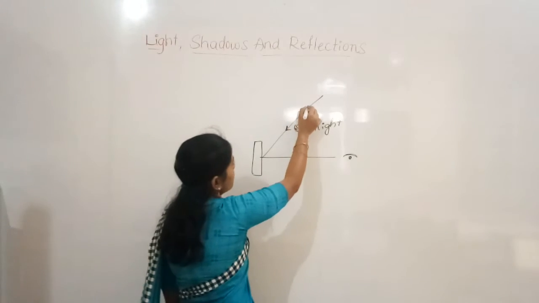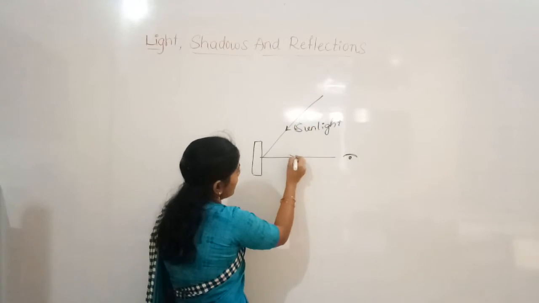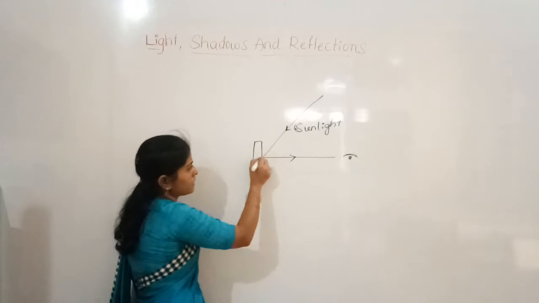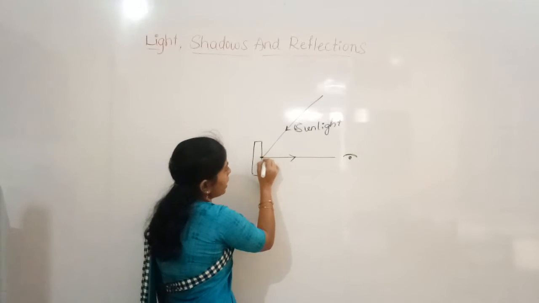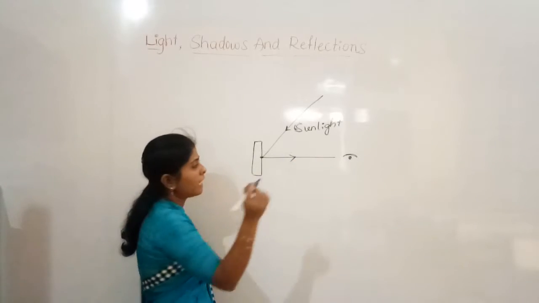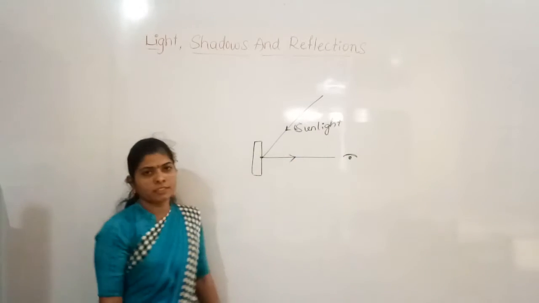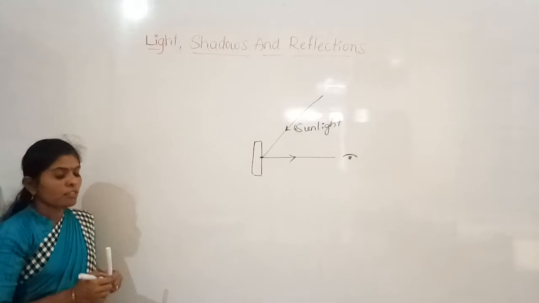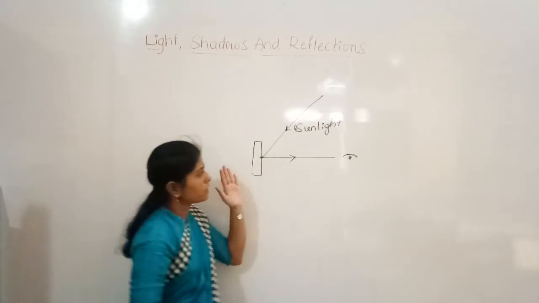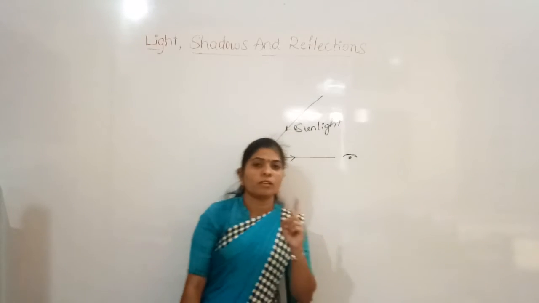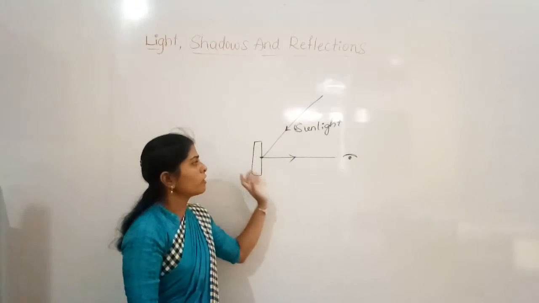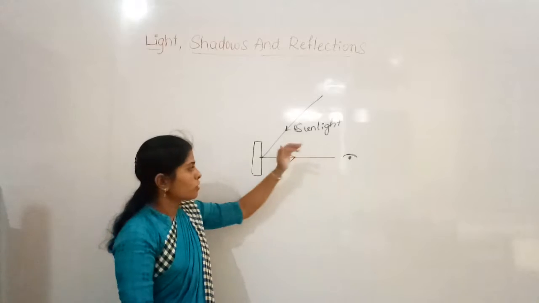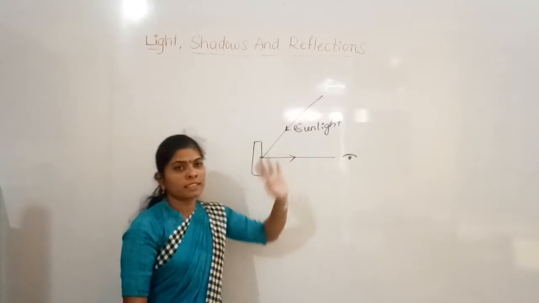When the light falls in this direction, it hits the surface and from this surface it reflects again. Then we can see the objects. This is the phenomenon we observe every day: we can see the things only when the light falls on them and reflects.